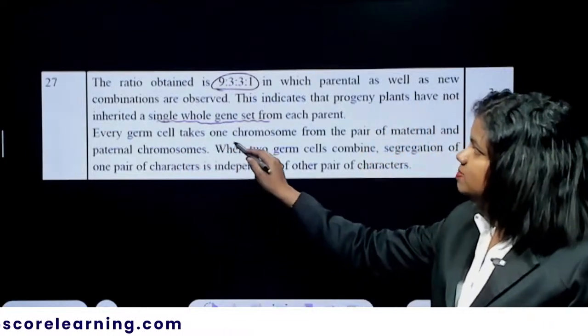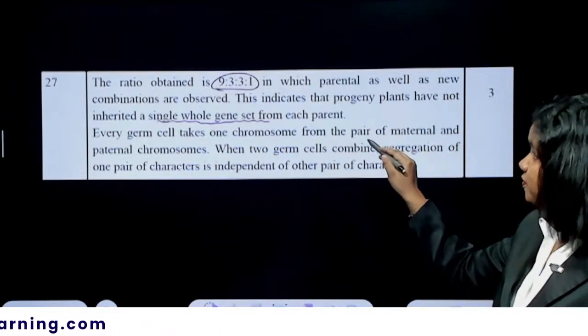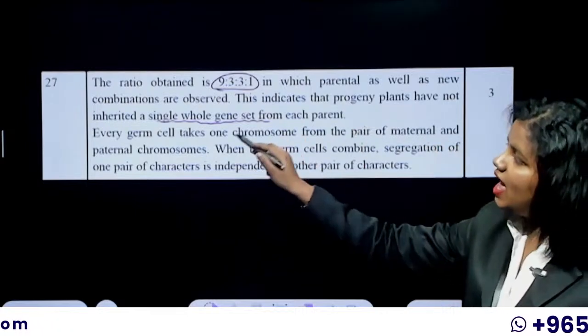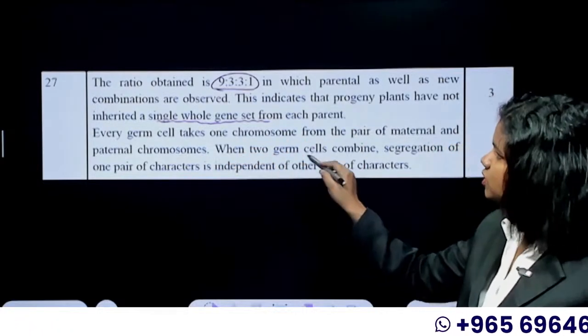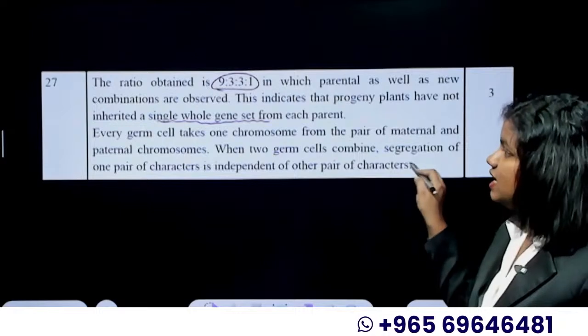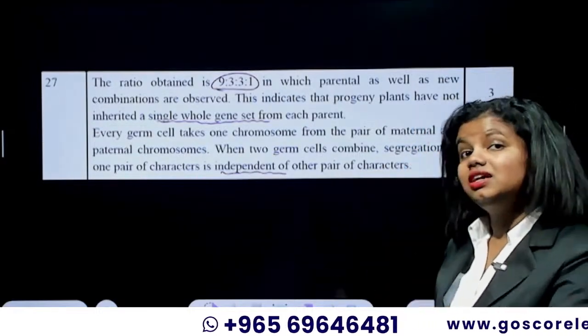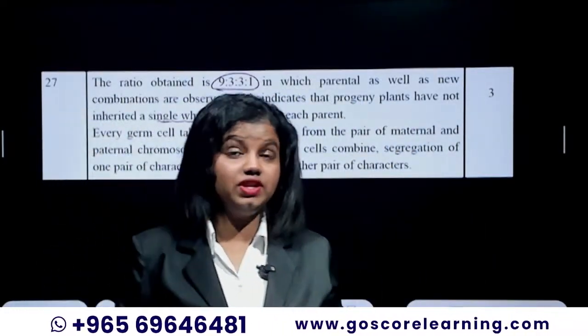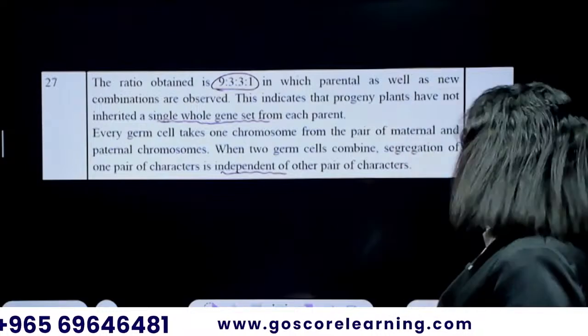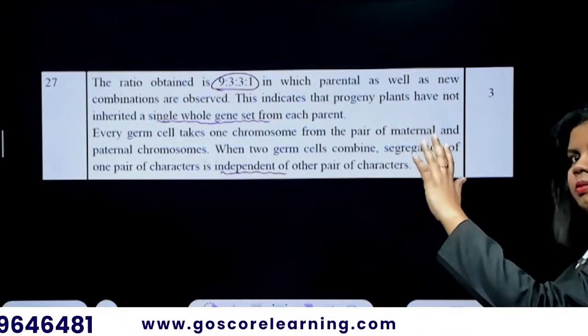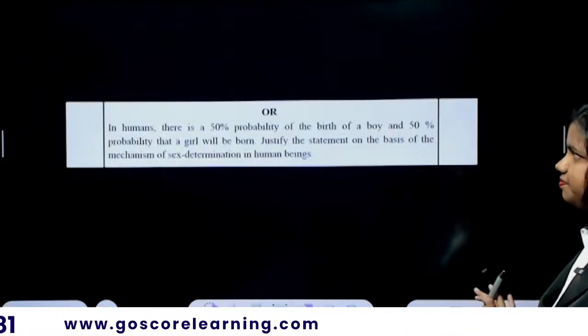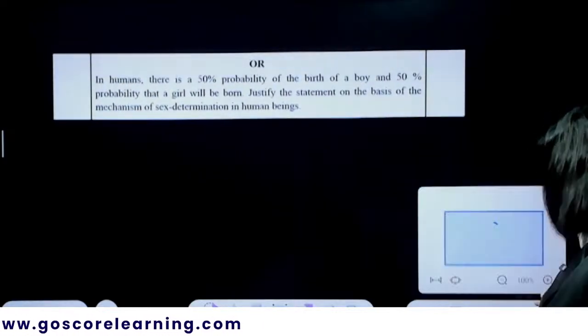Every germ cell takes one chromosome from the pair of maternal and paternal chromosomes. When two germ cells combine, segregation of one pair of characters is independent of the other pair of characters. So you have to explain the law of independent assortment there too. With that, you will get those 3 marks easily. That's it.